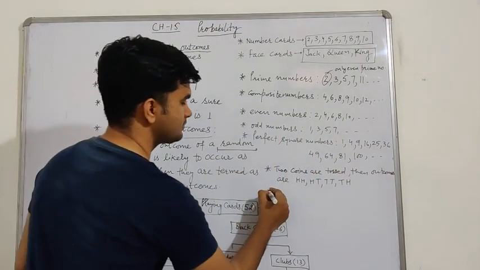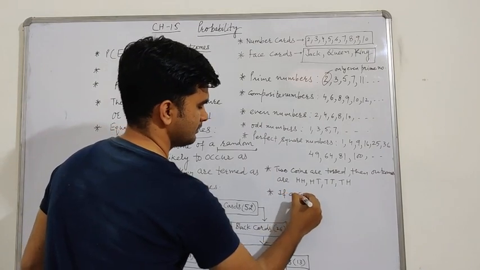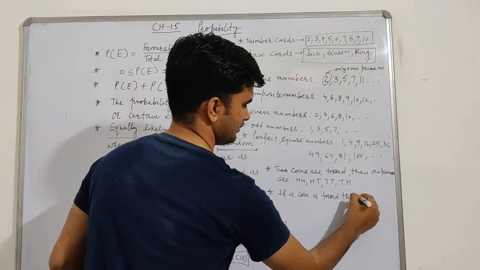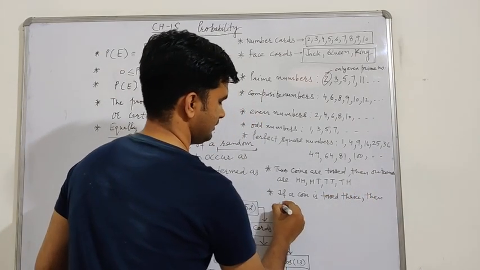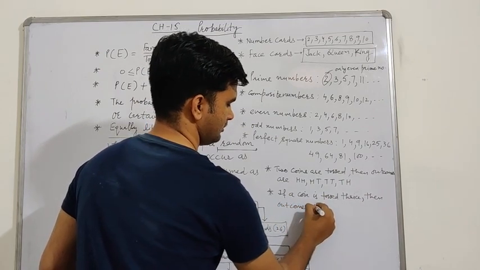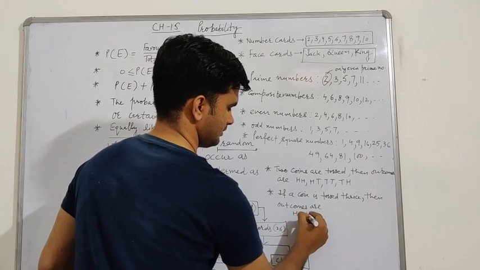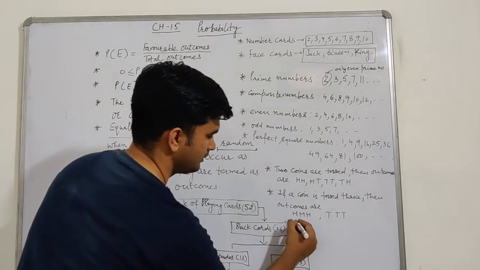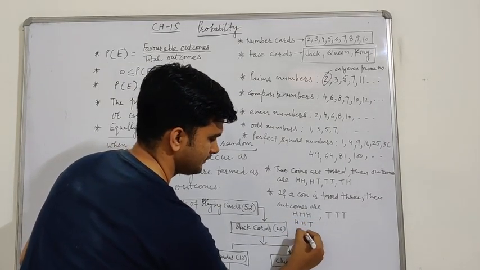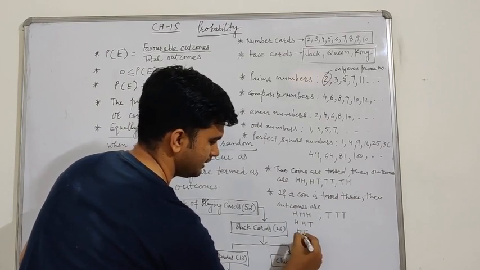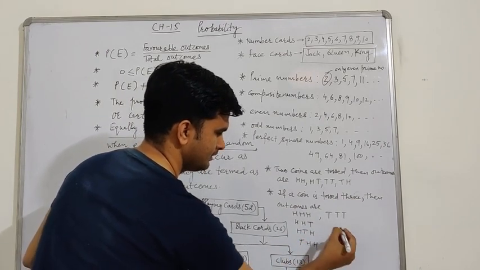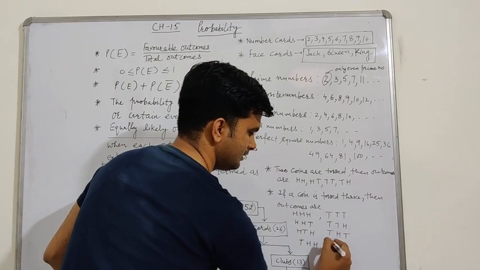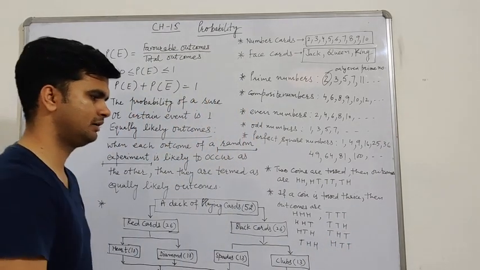And if a coin is tossed thrice, then we can find the outcomes in this way. H H, H T, T H, T T, and so on, right?